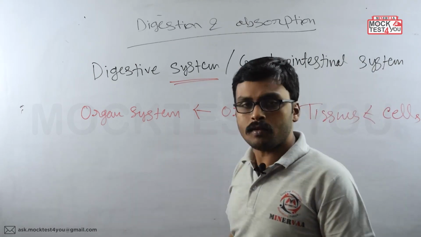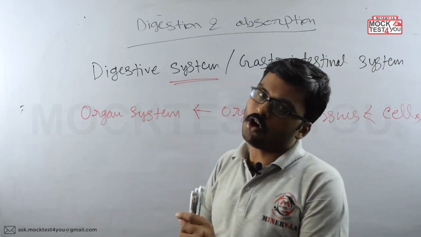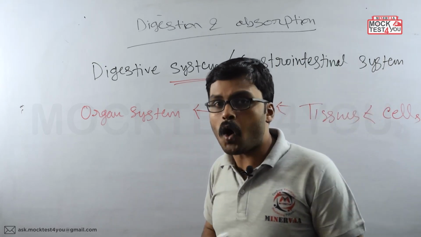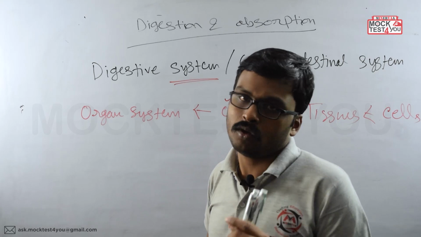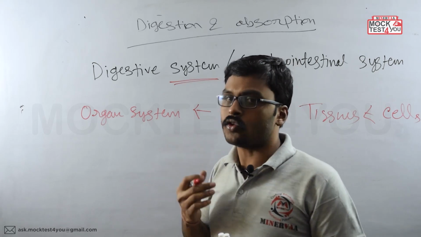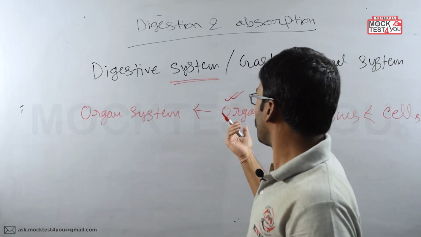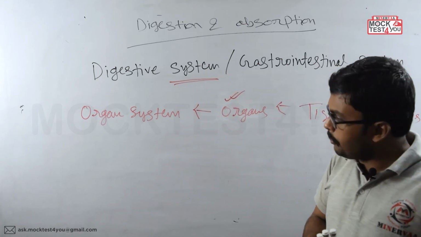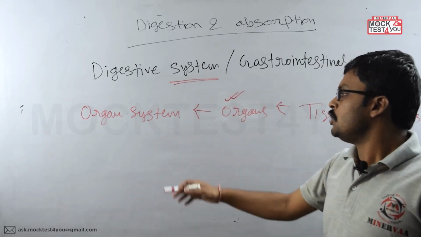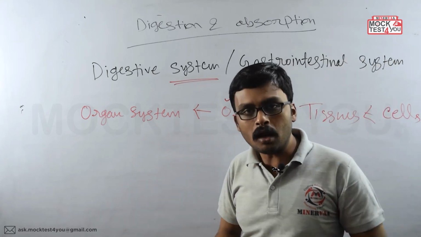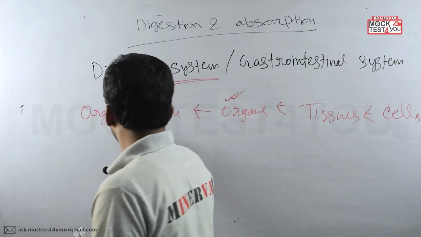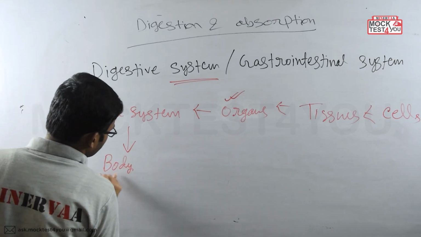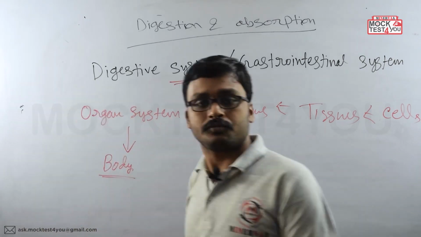Okay, so it is also made of different organs. Okay, now which organs it is made of, that is our concern. Okay, so next we have to learn which organs the digestive system is made of. Now remember, ultimately different organ systems are making our body. The whole body is made of what? Different organ systems. Okay, done.